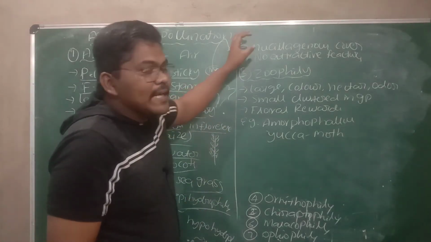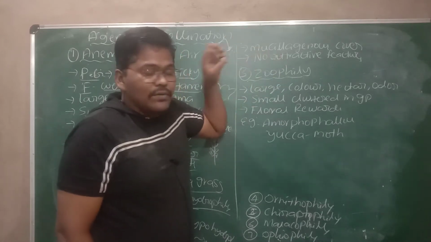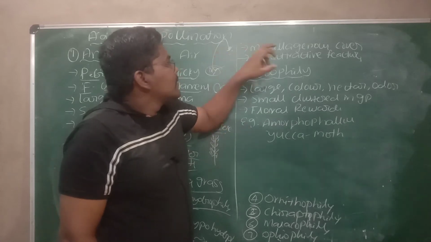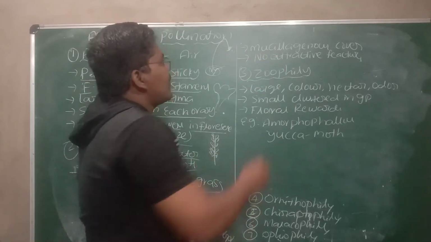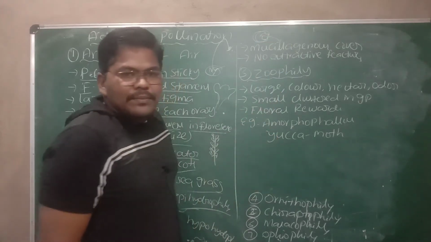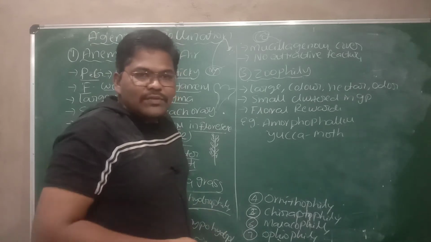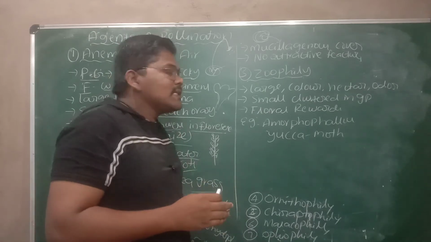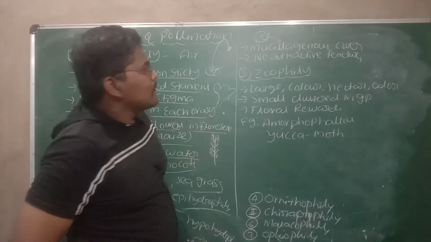Then if you see the characters of pollen grains of hydrophilous plants, the pollen grains contain a mucilaginous cover. On the surface of the pollen grain you can see the mucilaginous cover, because they have to be transported in water, to prevent wetting of the pollen grain. We can see the mucilaginous cover.